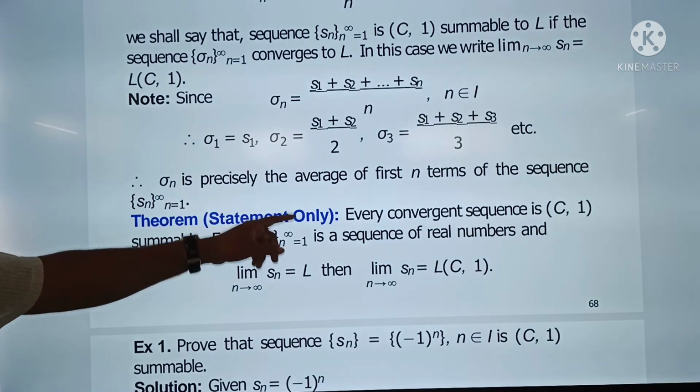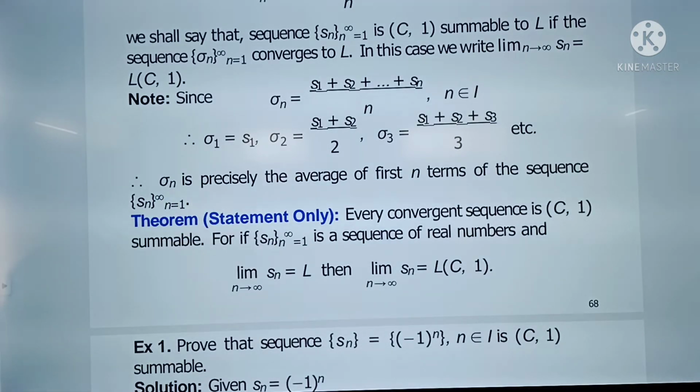Sigma n is precisely the average of the first n terms of the sequence Sn.